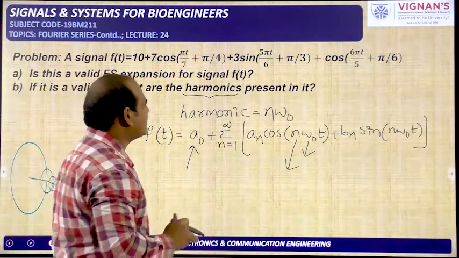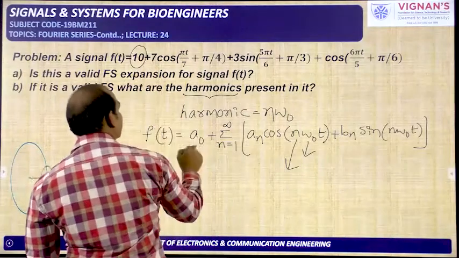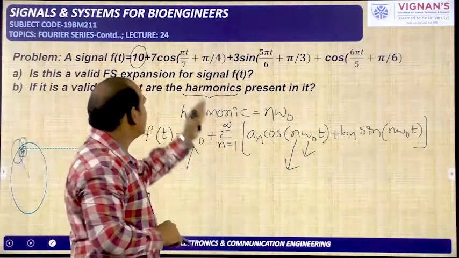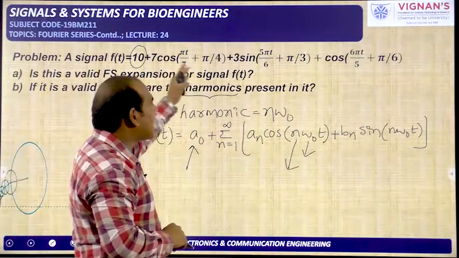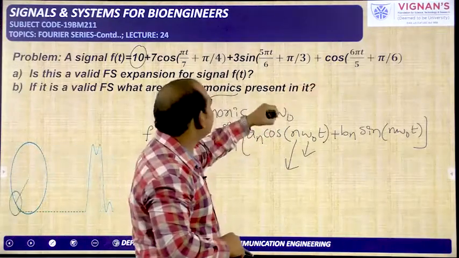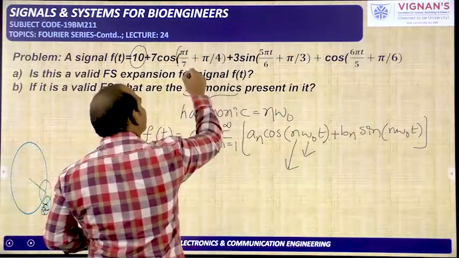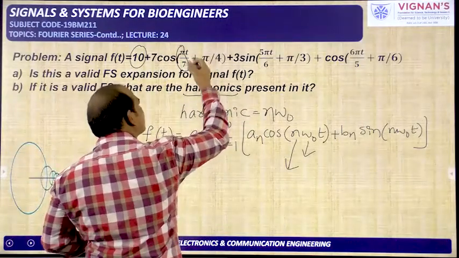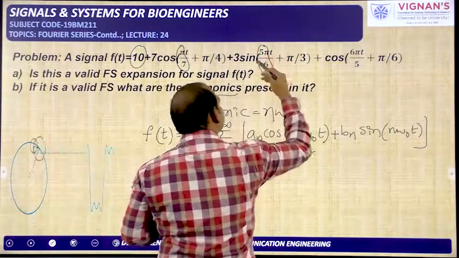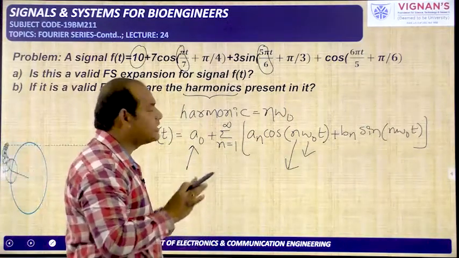In this expression, if you observe, this 10 is related to a naught, that means the DC term. Next, this 7 is like a n. One cos term is available here, another cos term is available here, so there are only 2 cos terms. That may be possible. Next, only one sin term is there. But whether this pi by 7 is omega naught or 2 omega naught or 3 omega naught, we don't know. And this 5 pi by 6 is also, whether it is omega naught or 3 omega naught or 10 omega naught, we don't know. That we need to identify.